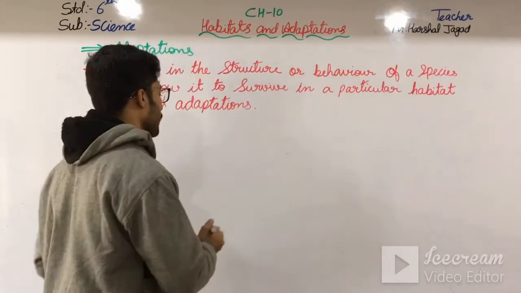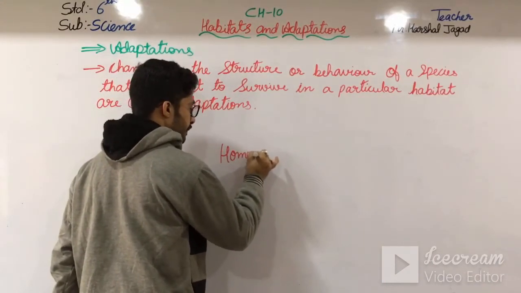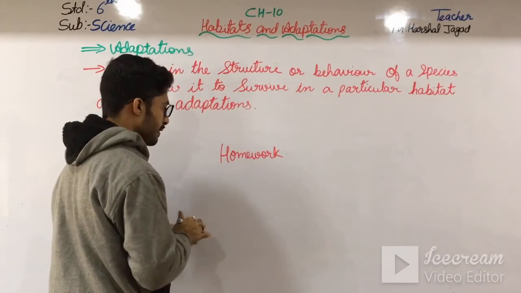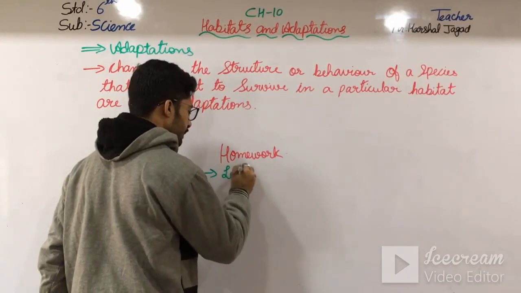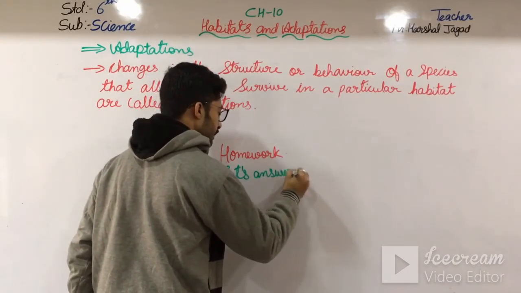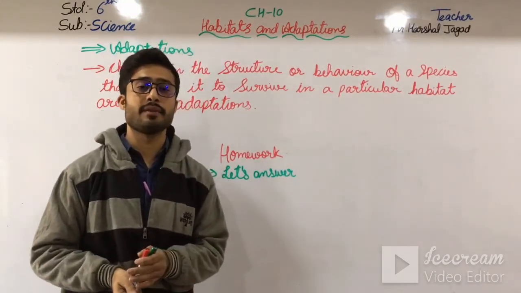So in your homework, let's answer. Okay, you have to do the let's answer, and we will meet in the next video. Bye students.